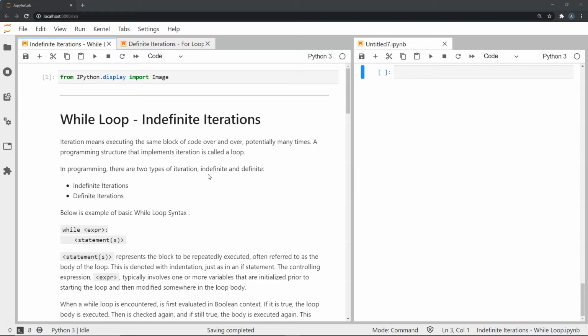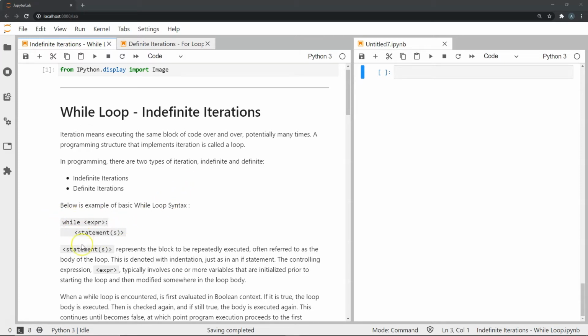Now in programming, we have two types of iterations, definite and indefinite iterations. And in this example, we will be speaking about indefinite iterations. The indefinite iteration in Python is the while loop, where we use the while keyword to define an indefinite iteration. So let's look at the basic syntax.